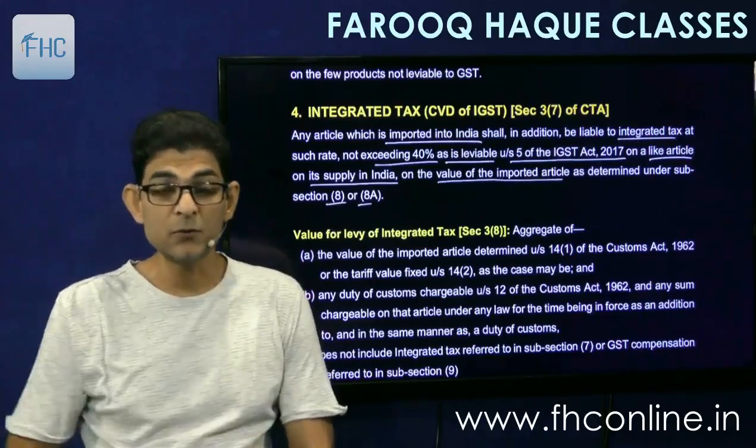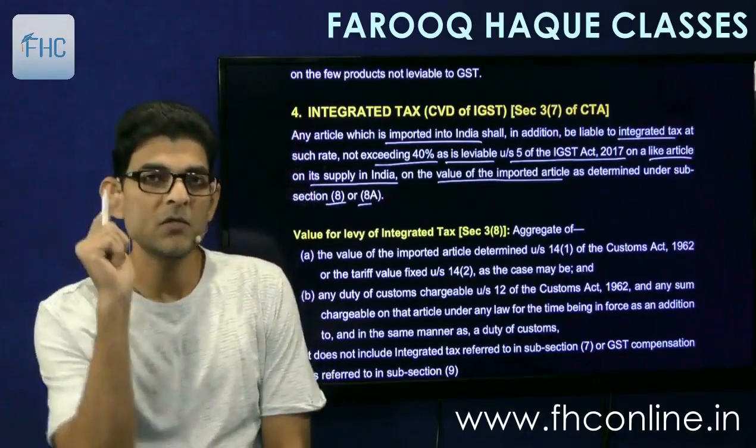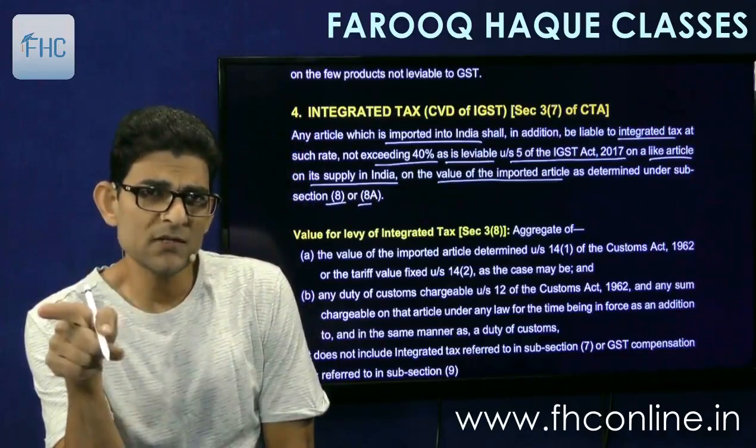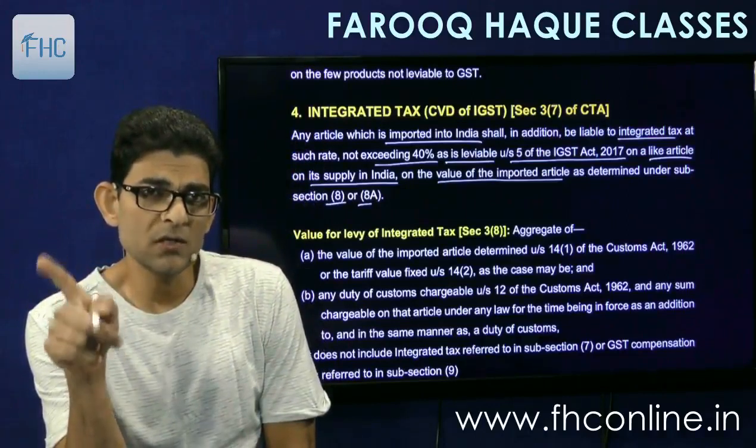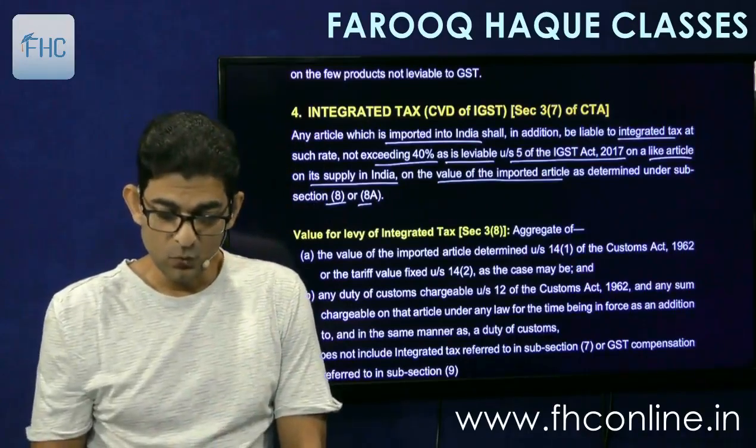So that we'll see how the value is to be determined. But this point you understood now? It will be chargeable at the same rate at which IGST is chargeable on local supplies in India. Okay. But what will be the value?